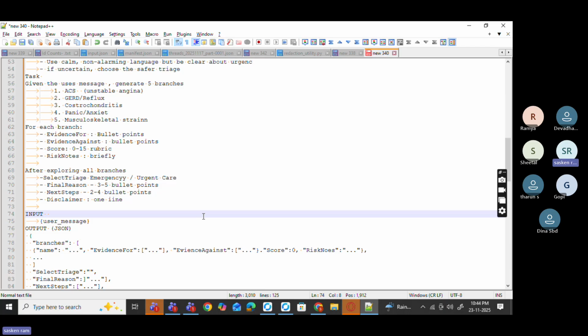Which one is superior? Here there is no superior or inferior. It depends on your use cases. There is no single superior prompting method. Each technique is superior only for a specific purpose.